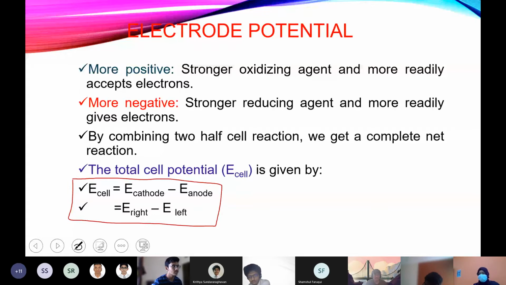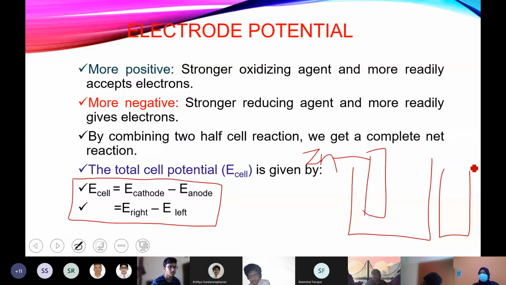That's why when we draw zinc and copper, we draw zinc on the left and copper on the right. That is the normal system: when you represent an electrochemical cell, the left hand side will always be the anode and the right hand side will be the cathode.